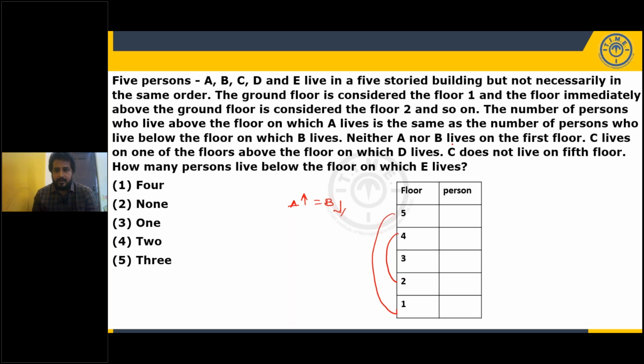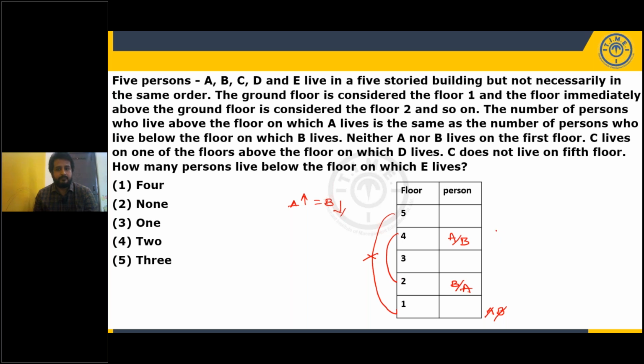Neither A nor B lives on the first floor. So A is not living on the first floor, B is not living on the first floor. So this point is ruled out. So A and B live on the second and fourth floors. But we don't know the order. So A or B, B or A.